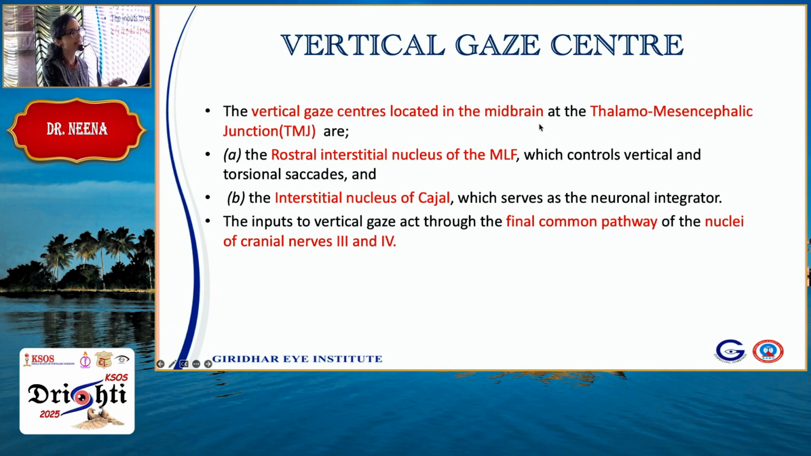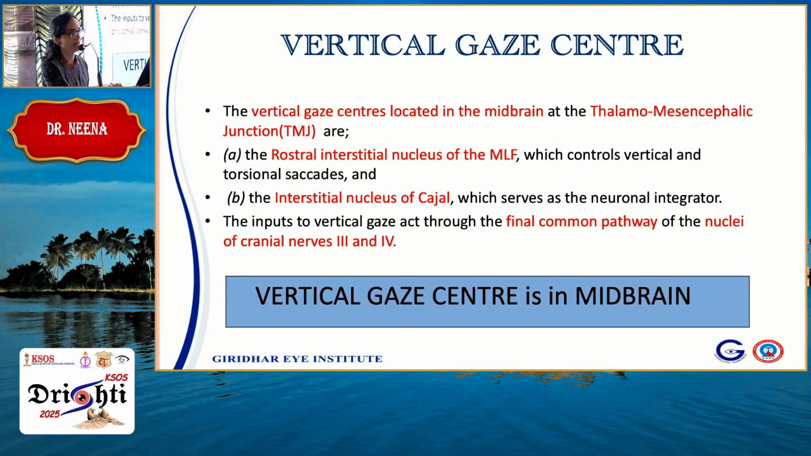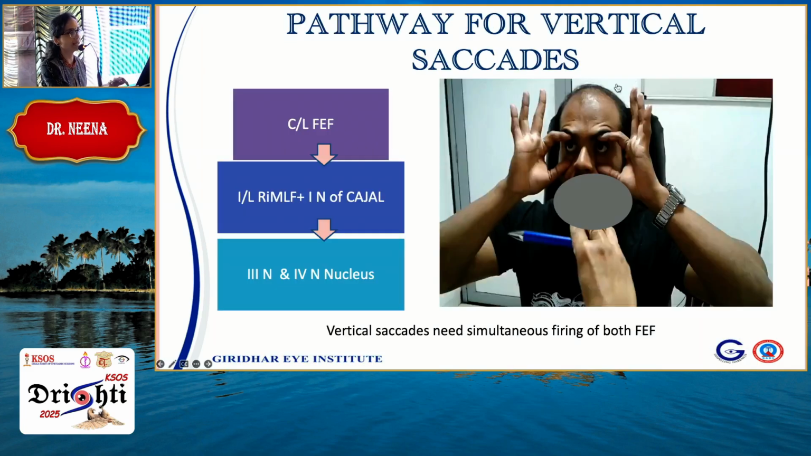The vertical gaze center is in the midbrain, at the thalamo-mesencephalic junction, and two nuclei are there. If you don't want to remember, you can forget the rostral interstitial nucleus of MLF and the nucleus of Cajal. So again, it is mediated through cranial nerves 3 and 4, which initiate the vertical eye movements. The vertical gaze center is in the midbrain, and you can look at this picture.